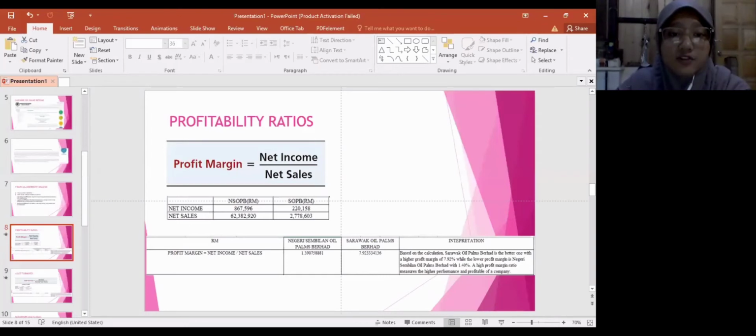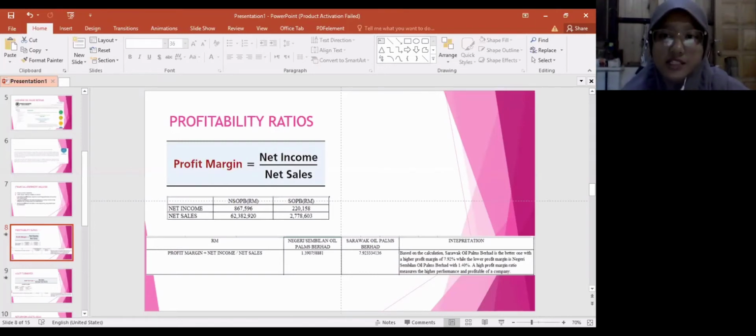The first is profit margin. Profit margin is net income divided by net sales. We can get the net income and net sale from statement of profit or loss. Negeri Sembilan Oil Palm Berhad profit margin is 1.40%, while Sarawak Oil Palm Berhad is 7.92%.